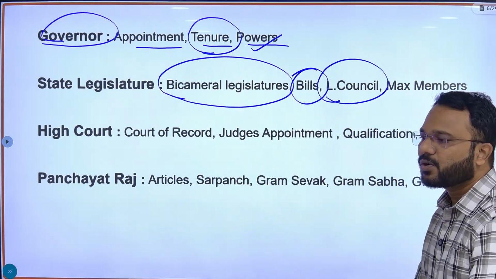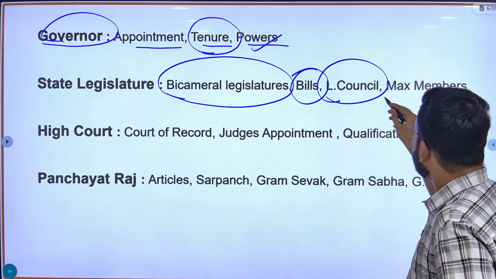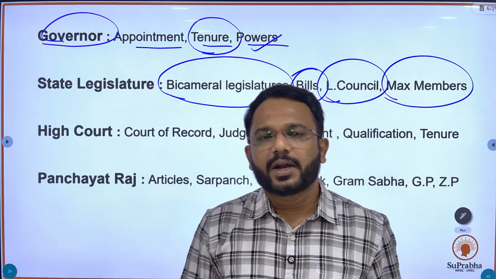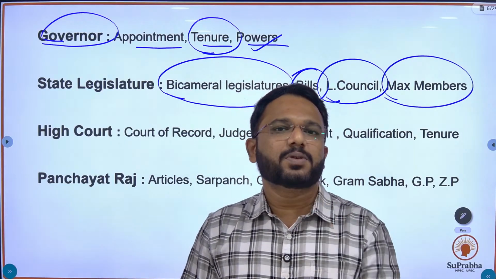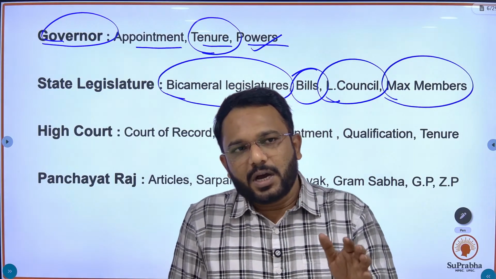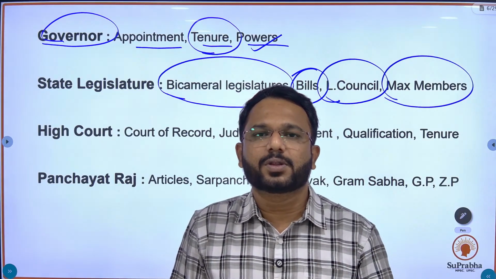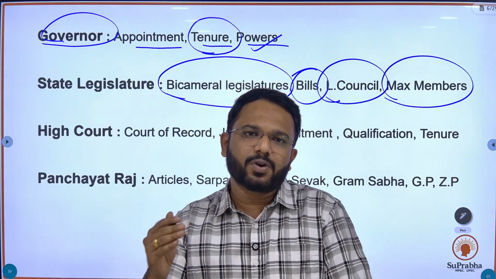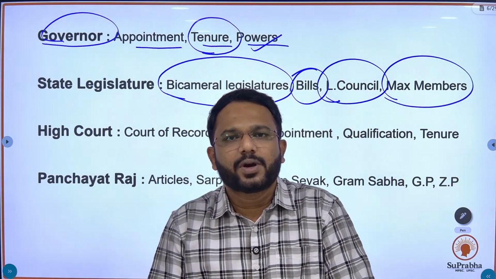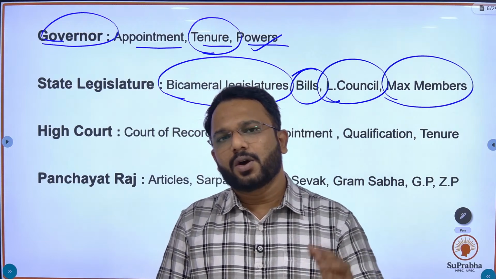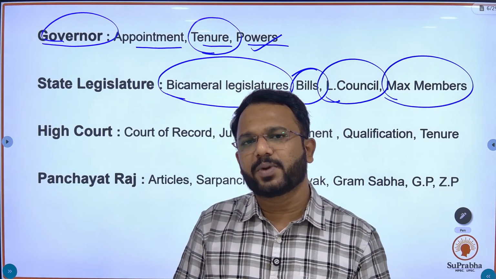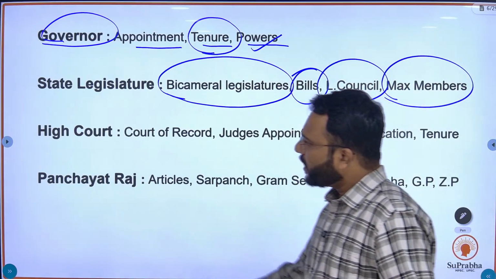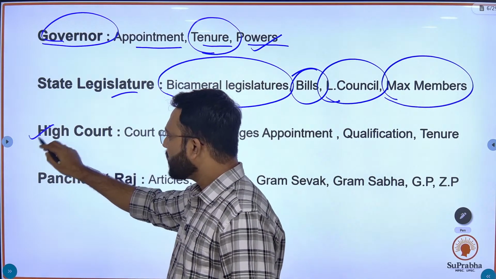Similarly, powers and roles of the legislative council and maximum members. Okay, so this is the favorite question of MPSC, that they usually ask the minimum and maximum number of members which are allowed by the constitution for the legislative assembly or state legislature. They might ask you what is the maximum number of members a legislative assembly could have, okay, or what is the minimum number of members a legislature may have. Okay, so this type of question is asked in this topic, that is state legislature. The next is high court.